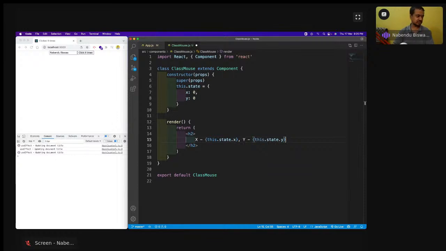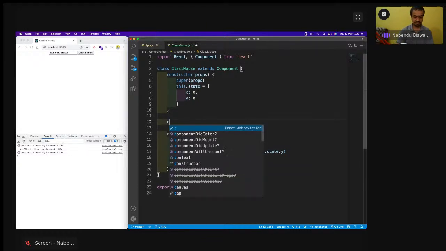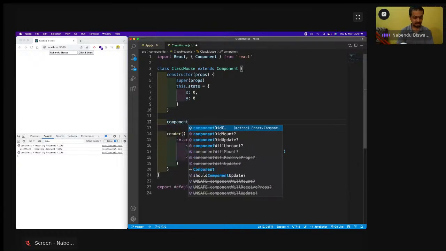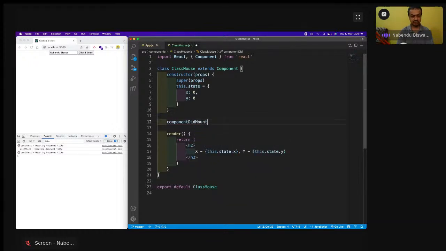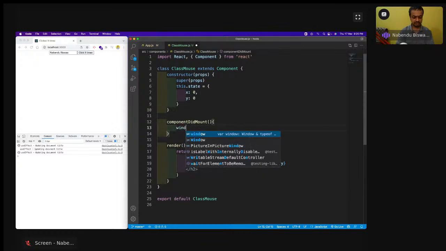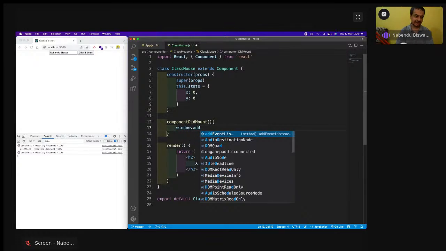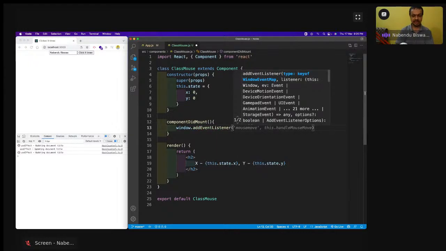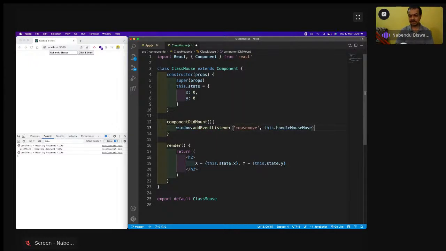So we'll have componentDidMount like this, and then here we have something known as window.addEventListener. We can add an event listener in a React based component also. Add event listener, and mousemove is this.handleMouseMove.